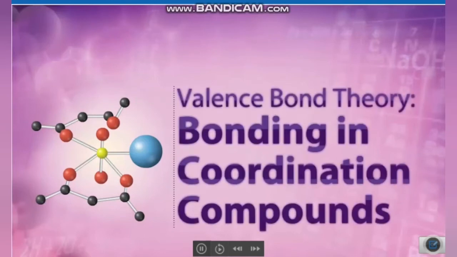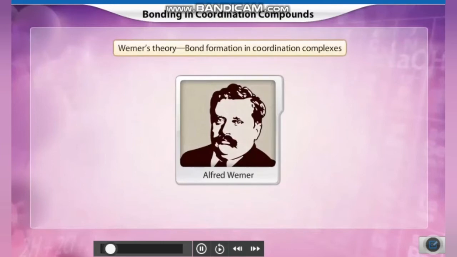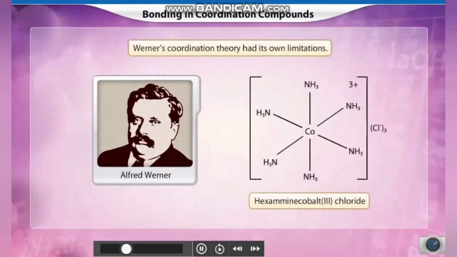Valence bond theory. Bonding in coordination compounds. The scientist Alfred Werner was the first person to propose the theory of bond formation in coordination complexes. However, Werner's theory could not explain why only certain elements formed coordination compounds, why the bonds in the coordination complexes have directional nature, and why certain complexes have a magnetic nature.